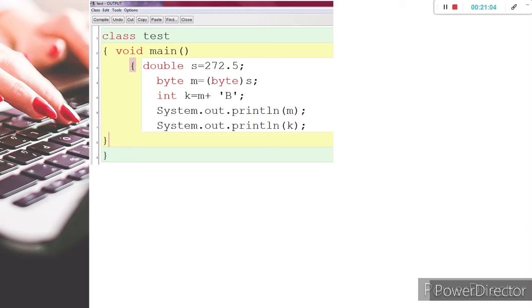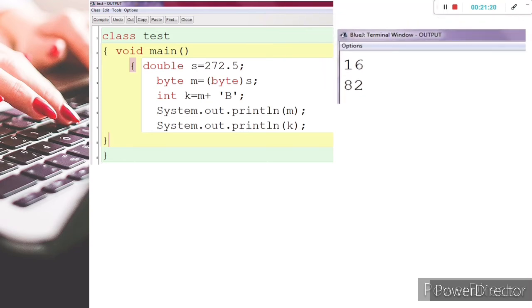See, when we use the printing statement twice, for m and k, the value of m printed here is 16 and this one is 82. If the value of m is 16, 16 plus 66 is 82, it's okay.